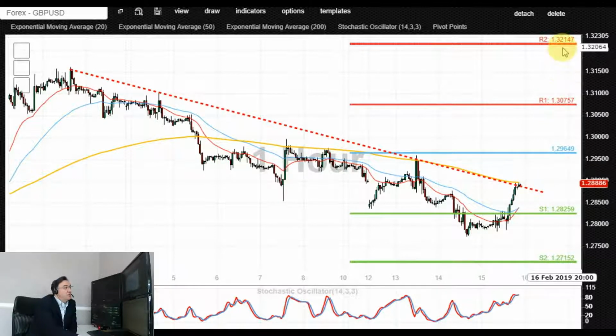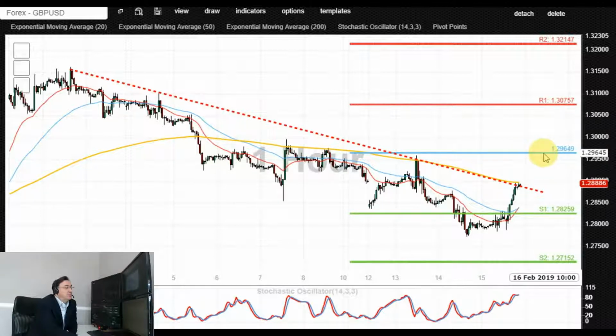Only a confirmed breakout and end of day close above that 1.29 level could potentially cause the price to spike higher, which could be triggered by some positivity coming from the Brexit news area rather than based on the fundamentals and economic data coming from the UK only. A breakout and end of day close above 1.29 could potentially incentivize bulls to engage, potentially targeting upside resistances towards 1.2950, 1.2964 initially, as indicated by the cluster of these previous highs.